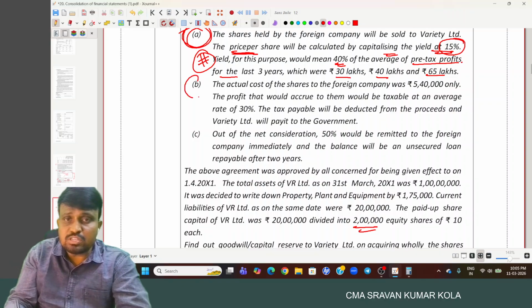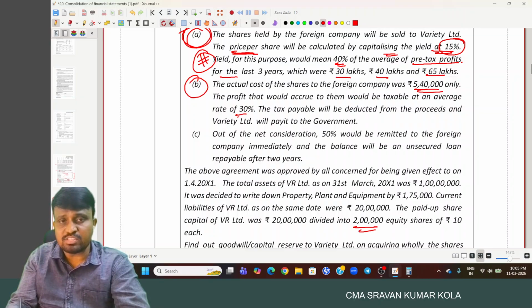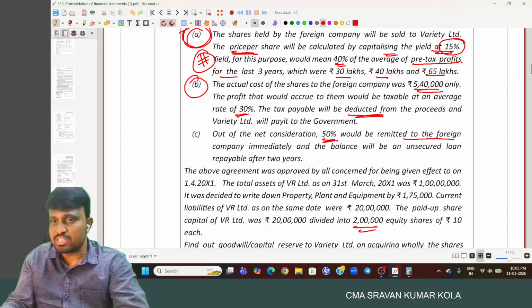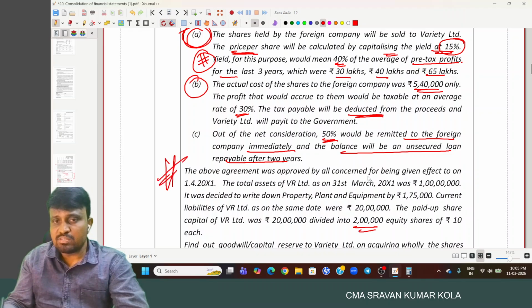And the actual cost of the shares to the foreign company was 5 lakh 40,000, and the profit that would accrue to them would be taxable at an average rate of 30%. Tax payable will be deducted from the proceeds and the company will pay it to the government. Out of the net consideration, 50% will be remitted to the foreign company immediately and the balance will be an unsecured loan repayable after 2 years.